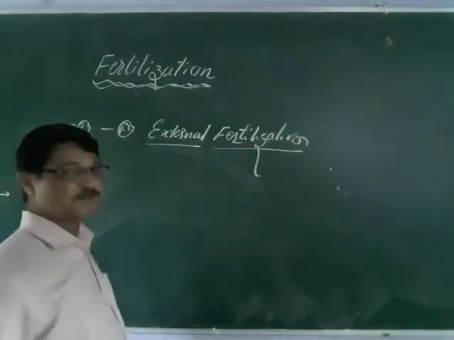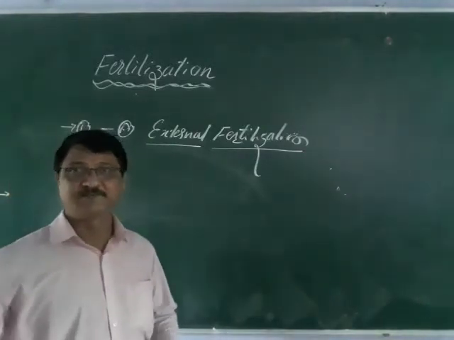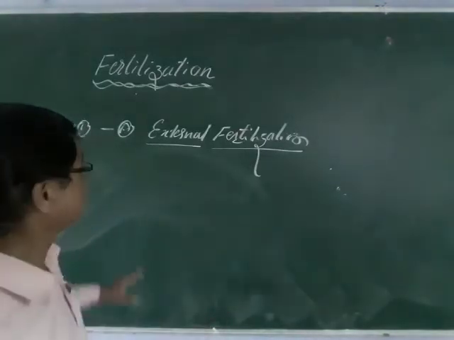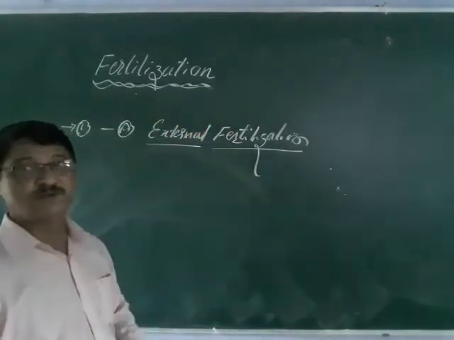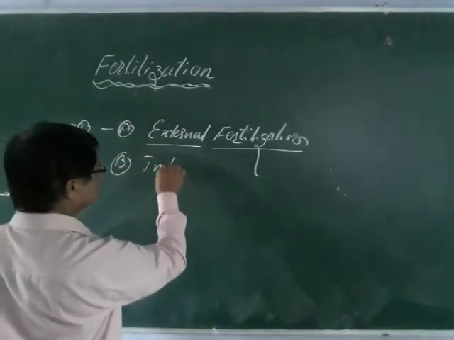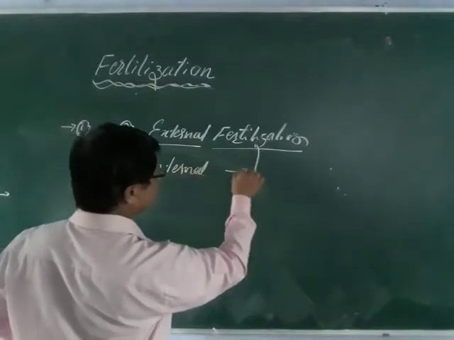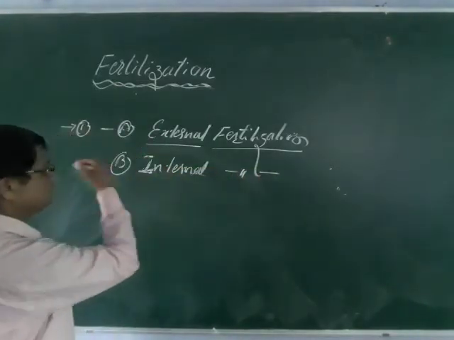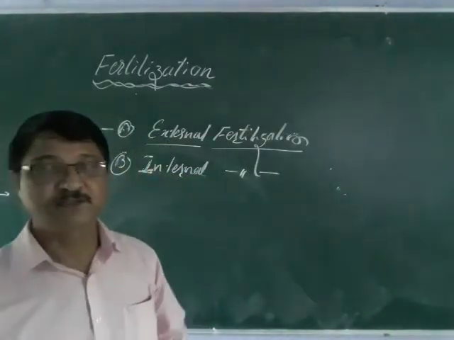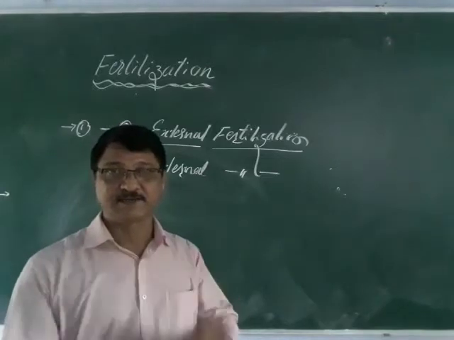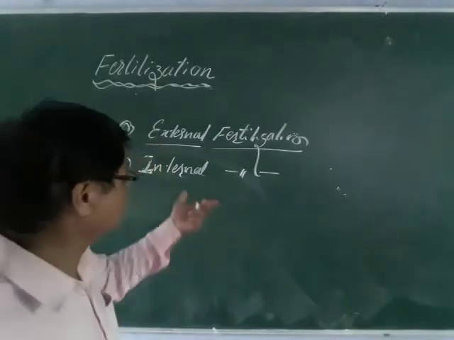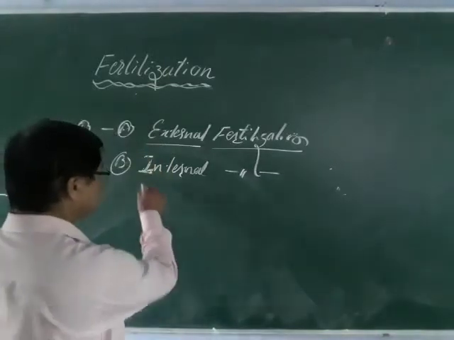A typical example is most invertebrates, as well as some vertebrates like fish and some amphibians, in which external fertilization takes place. The second type is internal fertilization. Internal fertilization means the fusion of sperm and egg takes place inside the body of the parent, mostly the female. So that is called internal fertilization.